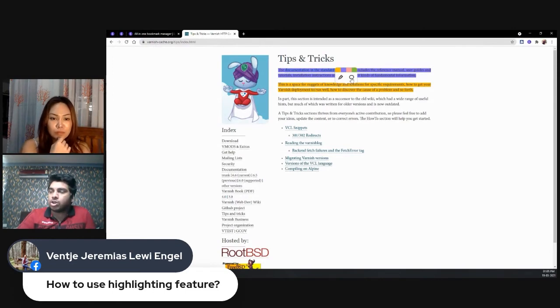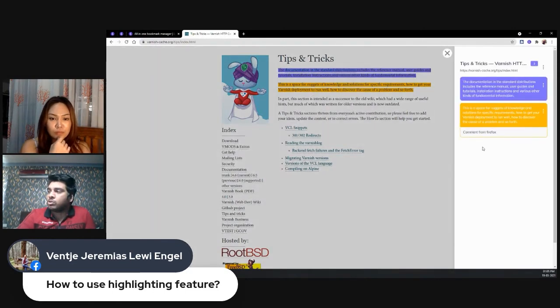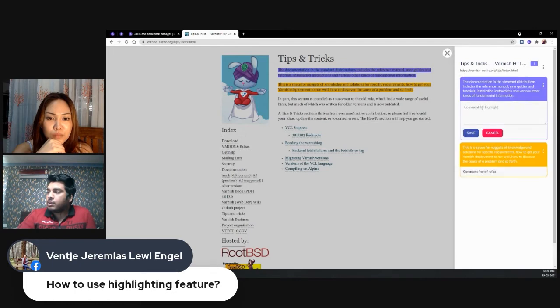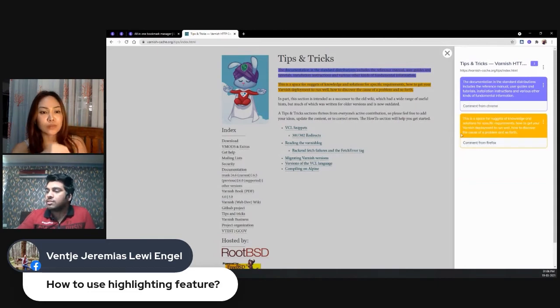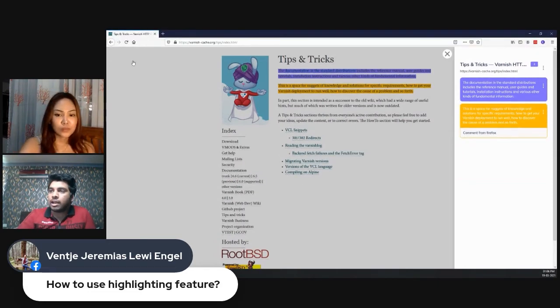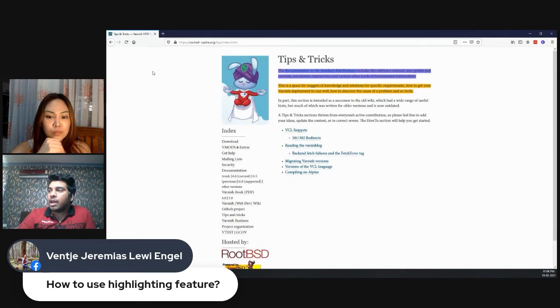And if I click on this comment icon, I will be able to see the comment from Firefox. Right now I'm inside Chrome, and I'm seeing the comment I added from Firefox. Same way, I can add a comment here, comment from Chrome. I'll just save this, and I'll go to Firefox, and I'll just refresh this page, and I should be able to see that comment here.